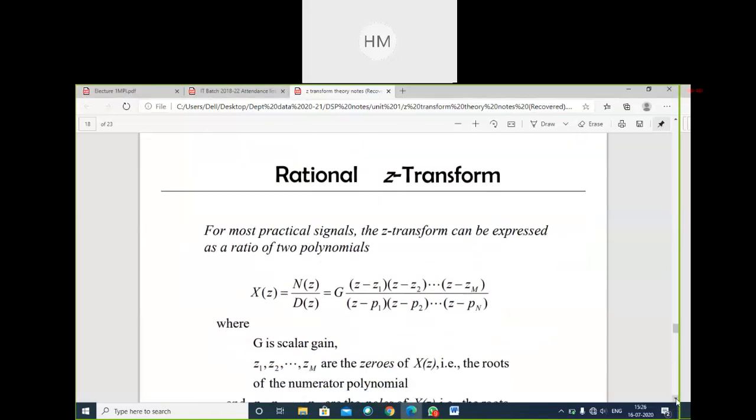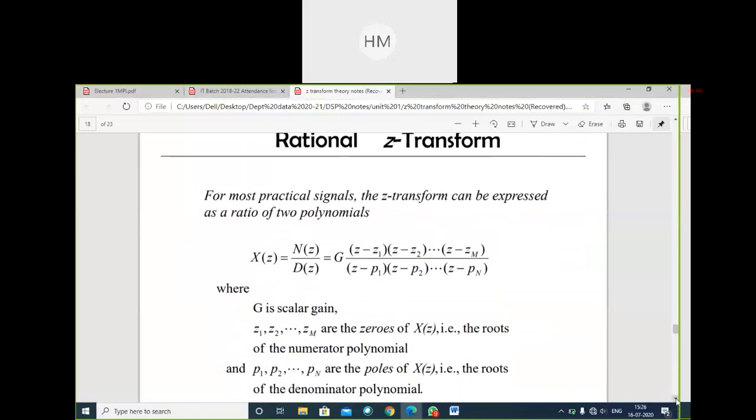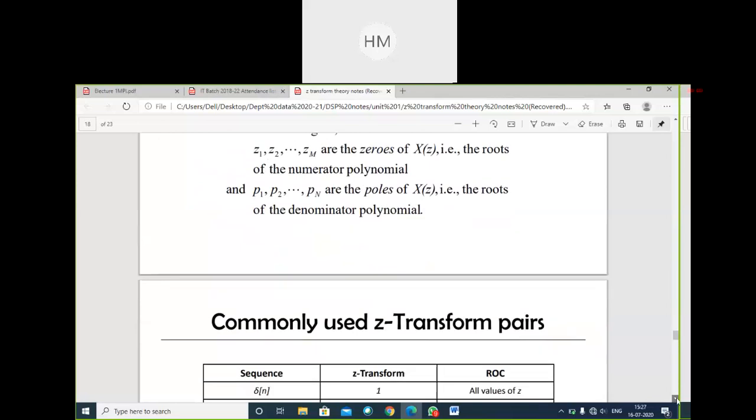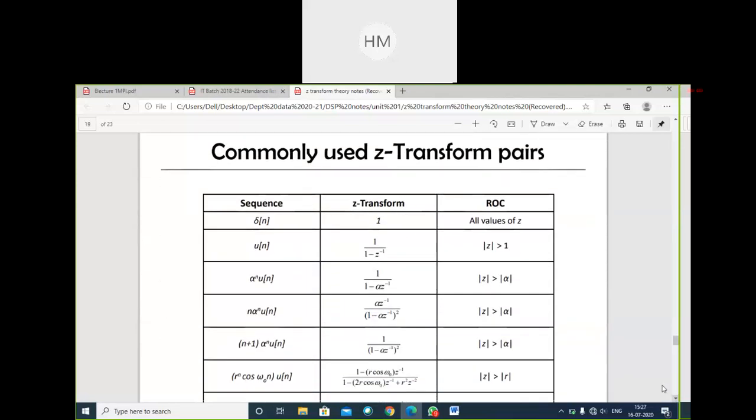Now, rational Z transforms. For most practical signals, the Z transform can be expressed as a ratio of two polynomials. We can see this is a very basic numerator upon denominator. It shows the number of zeros and the number of poles. Z1, Z2 are the zeros of x of z, the roots of the numerator polynomial, and P1, P2, Pn are the poles of x of z, that is, the roots of the denominator. Clear?